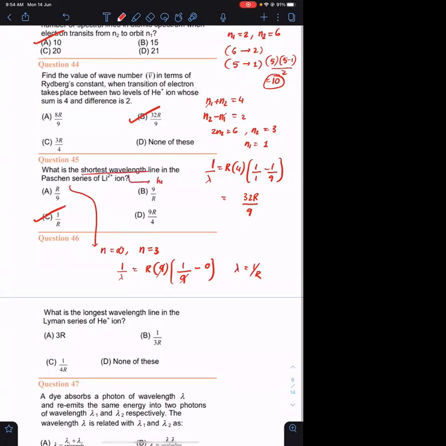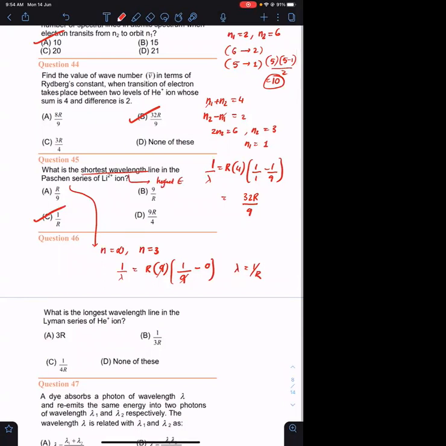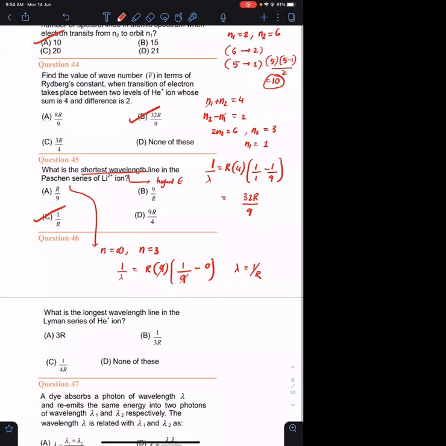Highest energy. Highest energy मतलब the transition has to be infinity to Lyman, Balmer, Paschen, उसके बाद Brackett and Pfund. उसमें तो कुछ गलती नहीं है ना हमारा. Paschen, it is 1 by lambda is equals to R Z, hydrogen, helium, lithium. Z is 3. 3 square 9. Okay. The answer has to be 1 by R, option C. Okay. How many of you have marked it as option C?